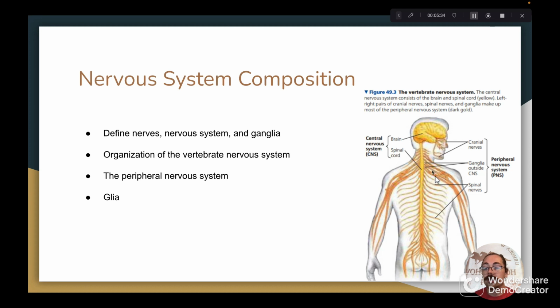And here I have a diagram depicting the nervous system in a human. The central nervous system consists of the brain and the spinal cord, and the peripheral nervous system consists of the cranial nerves, the ganglia outside the central nervous system, and the spinal nerves.